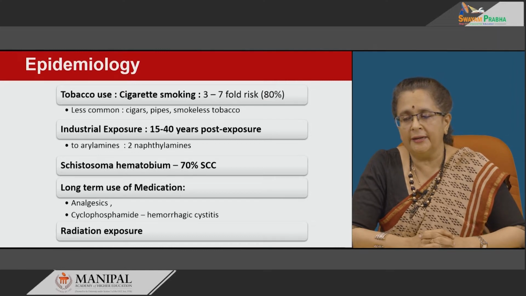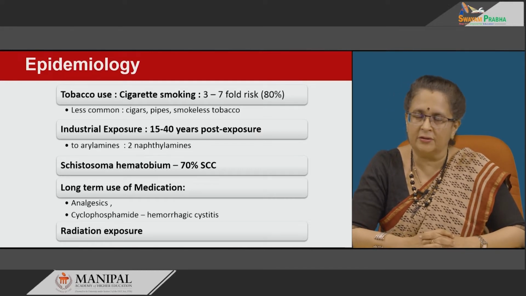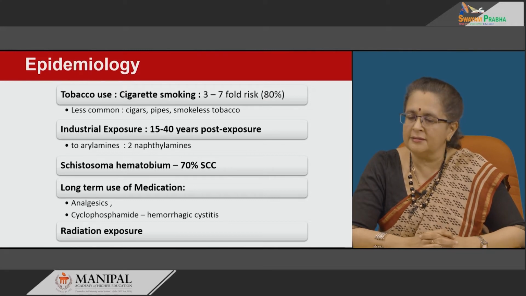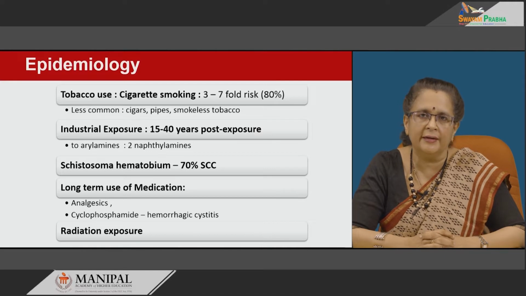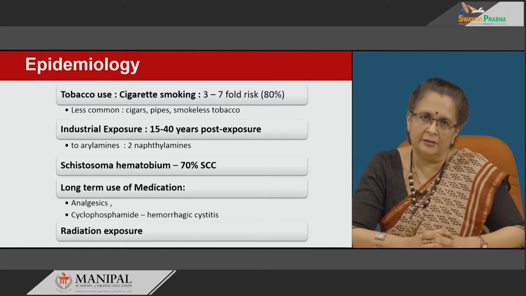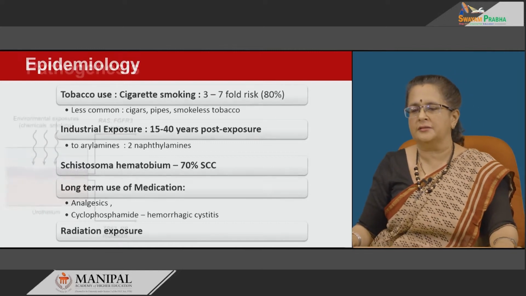Long term use of medication is another important factor, in that analgesics. Then cyclophosphamide, besides causing hemorrhagic cystitis, it can lead to malignancies. Radiation exposure for various malignancies, especially pelvic radiation, can after a prolonged period give rise to urothelial carcinomas.